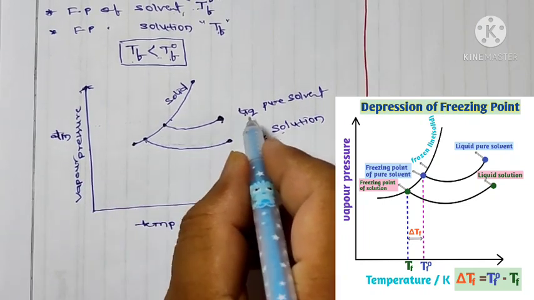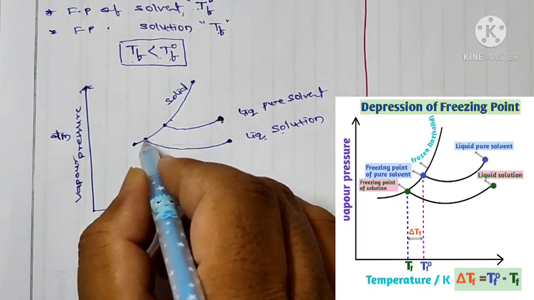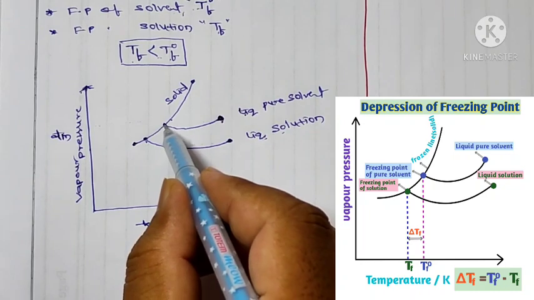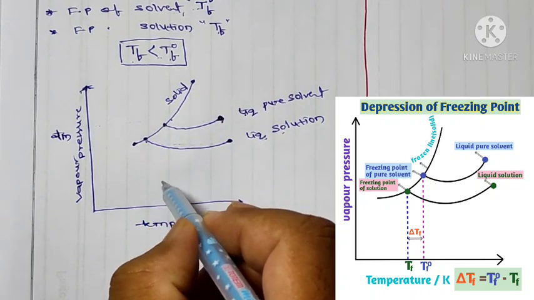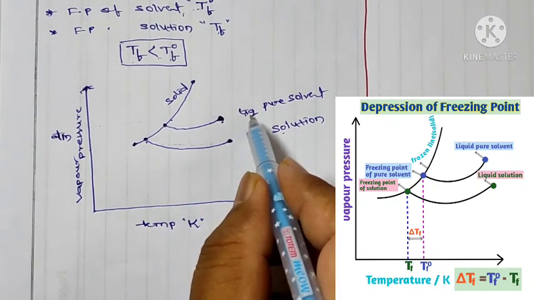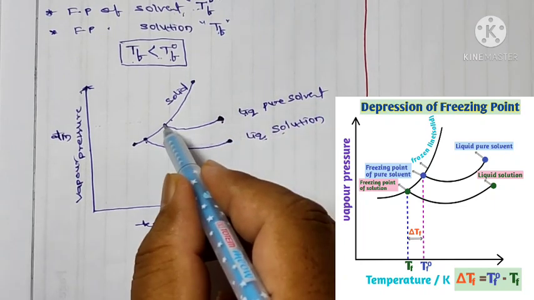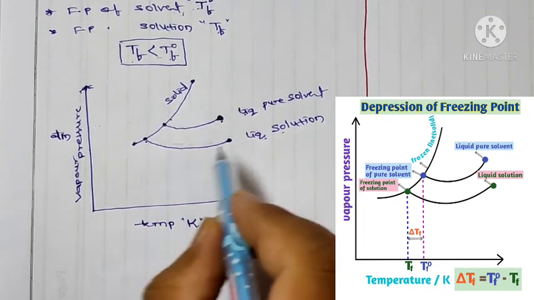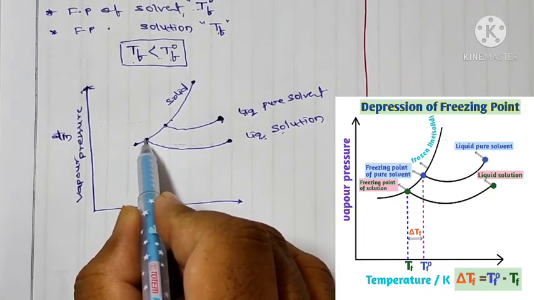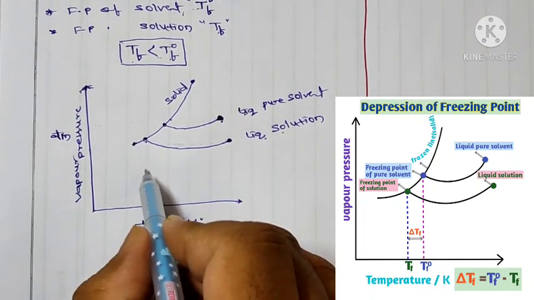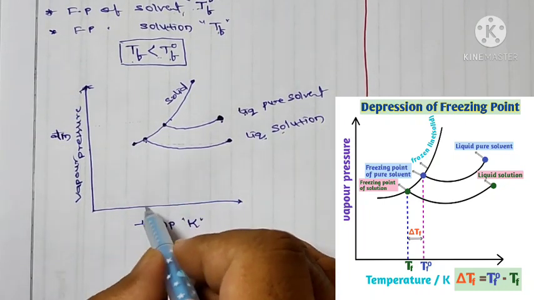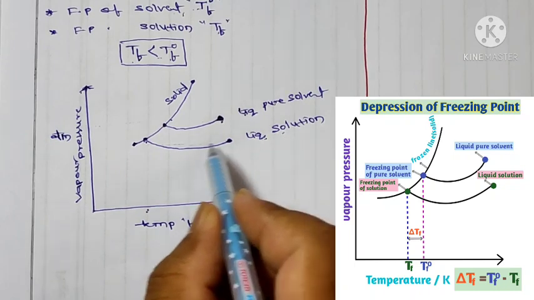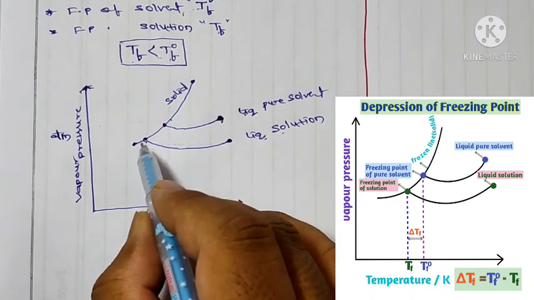So here these two liquids become solid, and this is the temperature where the liquid pure solvent becomes solid, and this is the temperature where the liquid solution becomes solid.